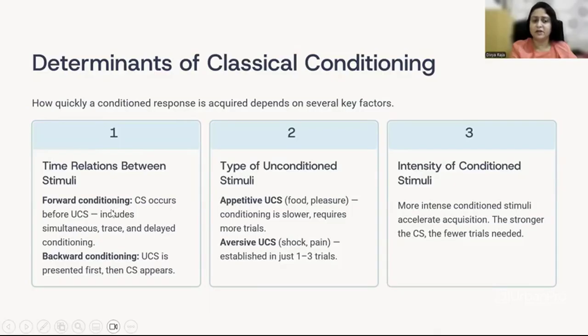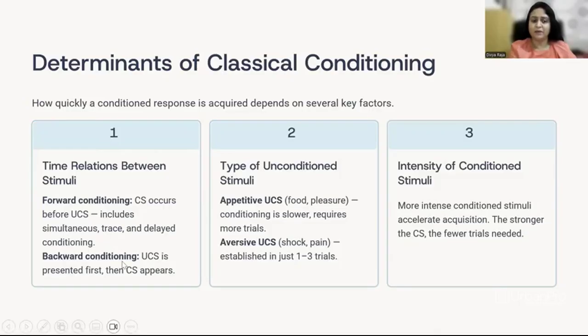Forward conditioning is the regular kind of conditioning where the conditioned stimulus occurs before the unconditioned stimulus, like the bell is presented before the food. It includes simultaneous conditioning, trace conditioning, and delayed conditioning, which I will be describing in detail in class with examples. Conditioning happens almost every day in all our lives, so we can think of a lot of examples in our everyday life. We will be discussing all this in class for us to understand the concept better.